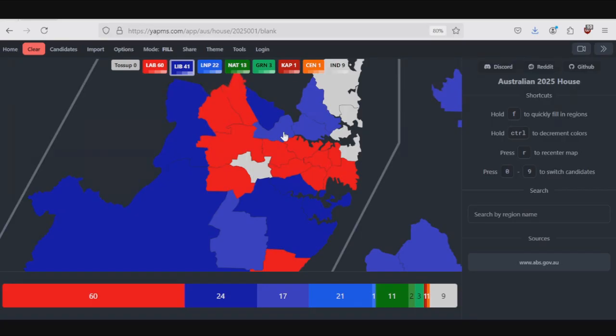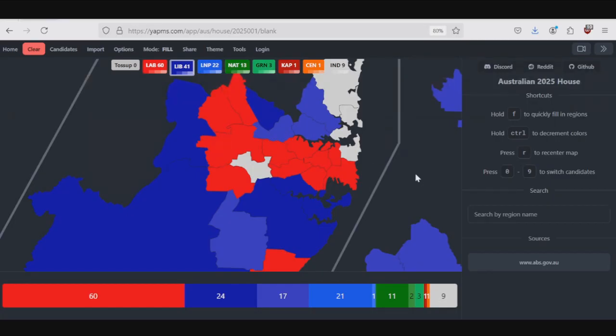I guess the difference between that and Reid is Reid has a bit more of an upper class population. It's a bit wealthier, but those are the kind of seats that are trending towards the left. They're not the kind of seats that Dutton is going after. I think Scott Morrison went after Parramatta and didn't get very far back in 2019. It does have similar demographics to Bennelong, maybe not as wealthy.